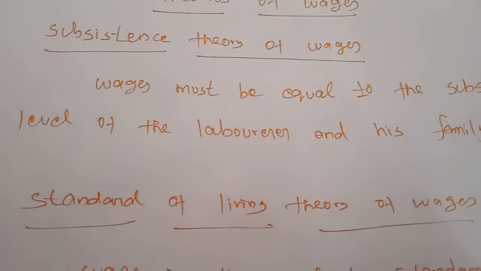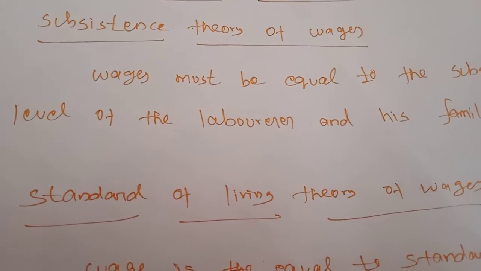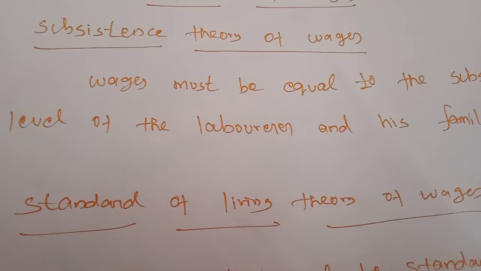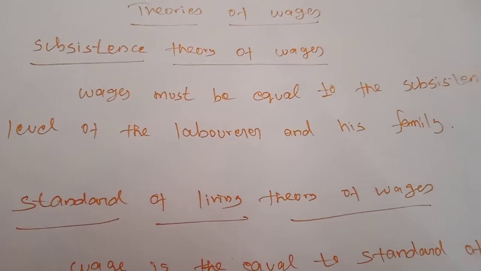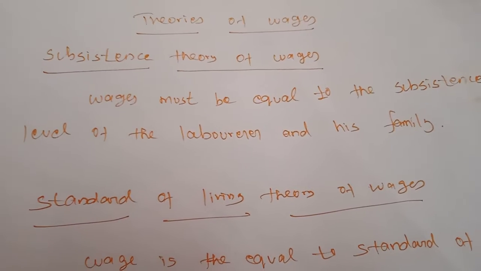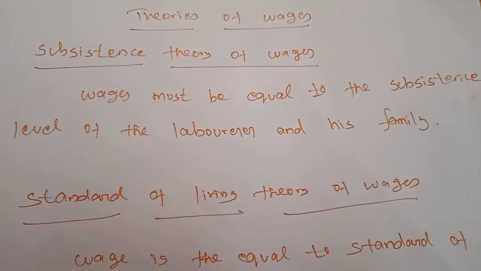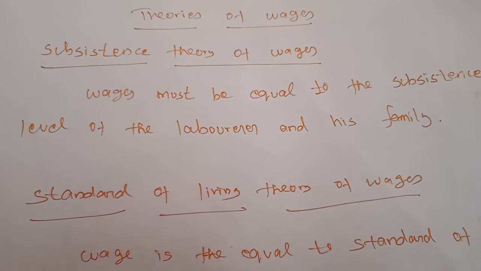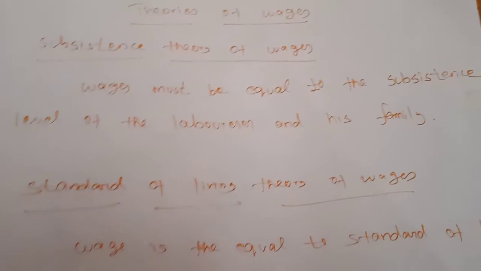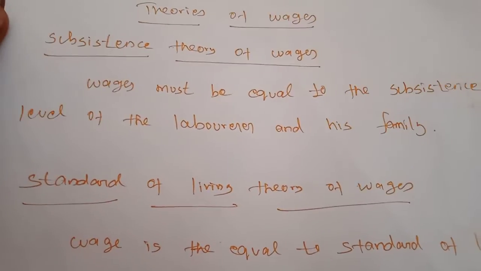Suppose you provide lower wages than the subsistence level, what will happen? The number of laborers will decrease, and because of that, the wages will be increased by the union or the laborers themselves, and the wage rate will be increased by the producers.